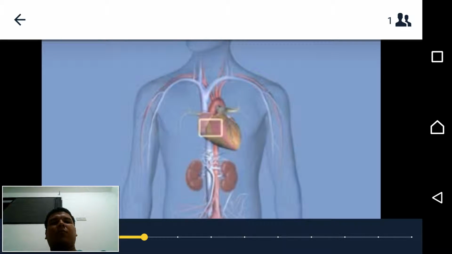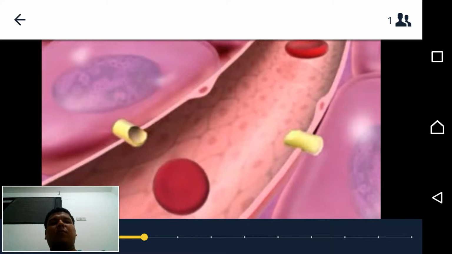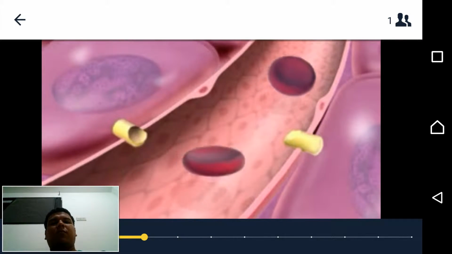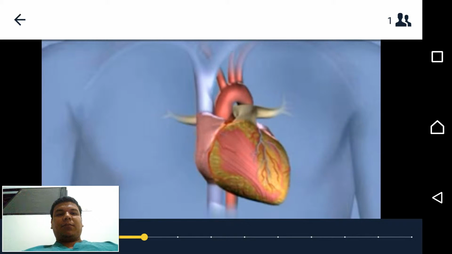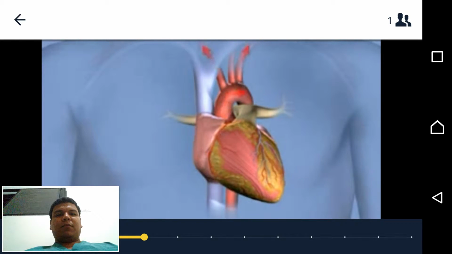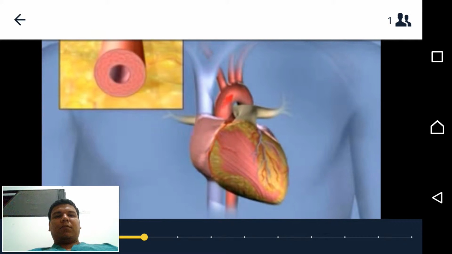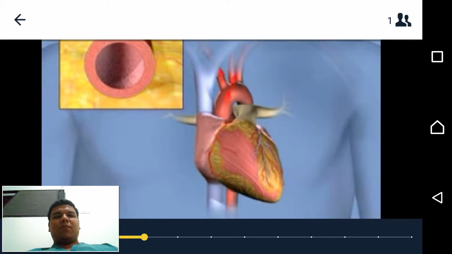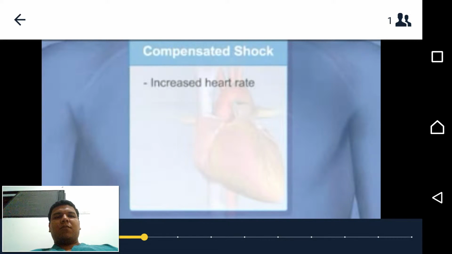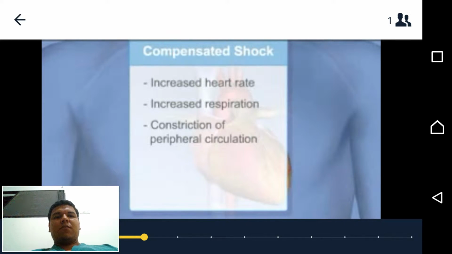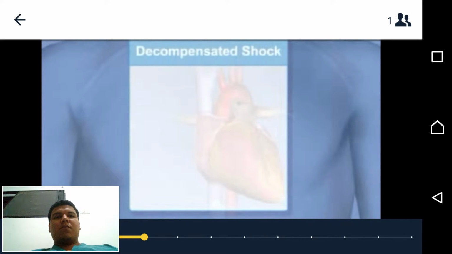Shock or hypoperfusion is the inability of the circulatory system to supply cells with oxygen. In early stages, symptoms occur as the body attempts to compensate for blood loss. Physiological causes of shock are the heart failing to pump, loss of blood volume, or blood vessels dilating, creating a vascular container capacity that is too great to be filled by available blood. Categories of severity are compensated shock, presents as an increased heart rate, increased respiration, and constriction of peripheral circulation, which results in pale, cool skin, and in infants and children, increased capillary refill time.